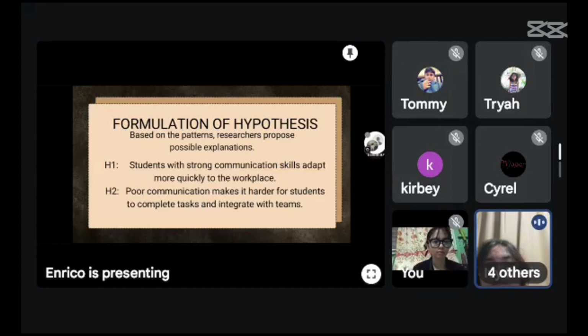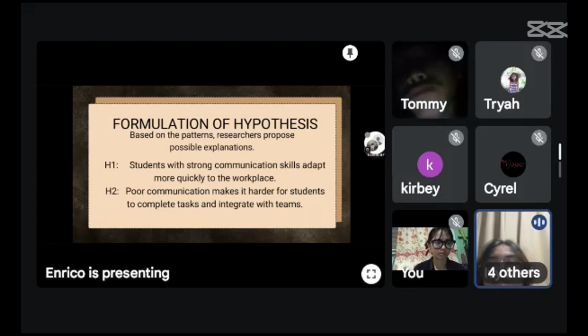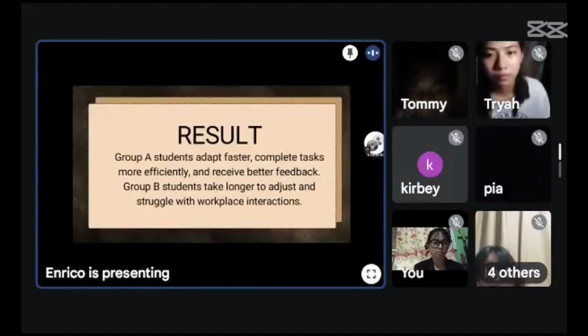Formulation of hypothesis: based on the patterns, researchers propose possible explanations. Students with strong communication skills adapt more quickly to the workplace. Poor communication makes it harder for students to complete tasks and receive better feedback. Group B students take long to adjust and struggle with workplace interactions.